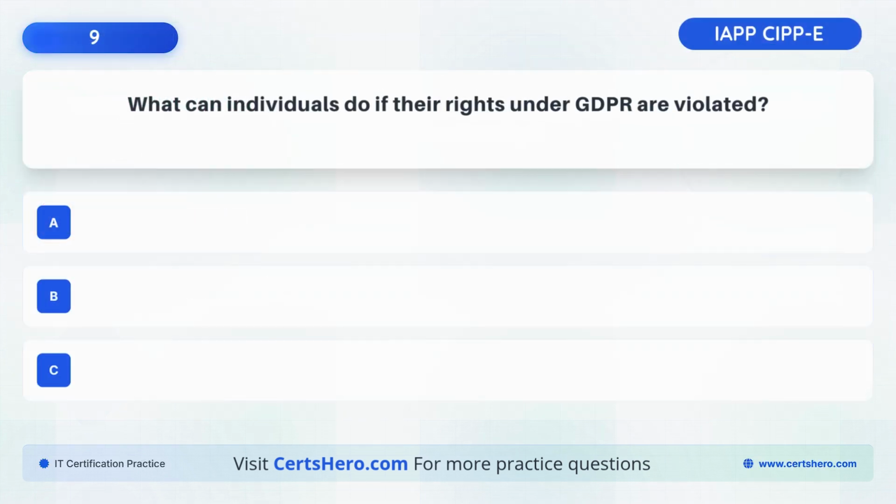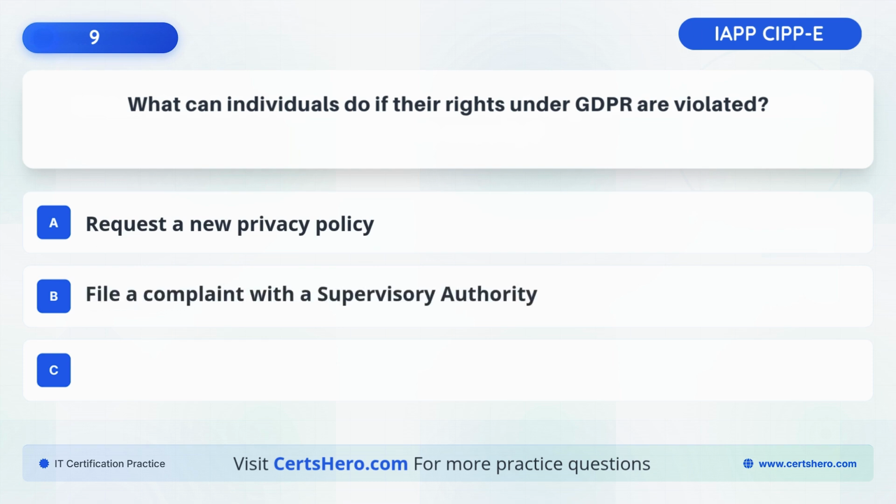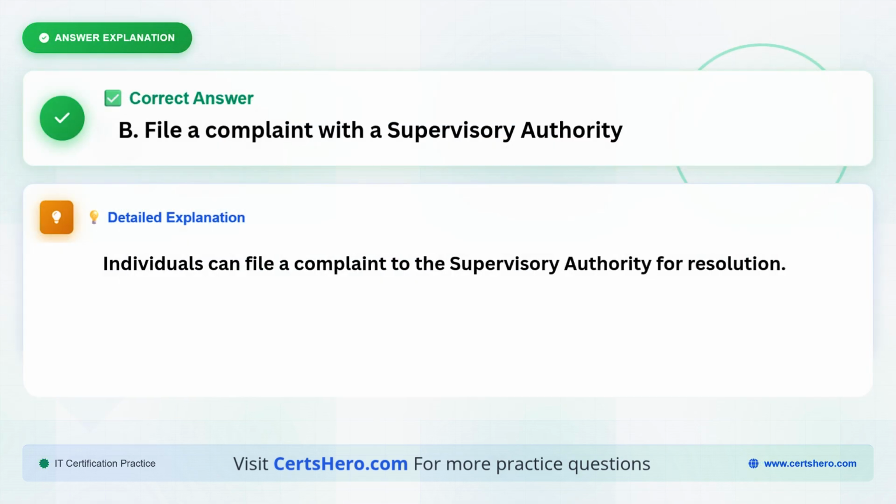What can individuals do if their rights under GDPR are violated? A. Request a new privacy policy. B. File a complaint with a supervisory authority. C. Ignore the violation. The correct answer is B. File a complaint with a supervisory authority, because individuals can file a complaint to the supervisory authority for resolution.